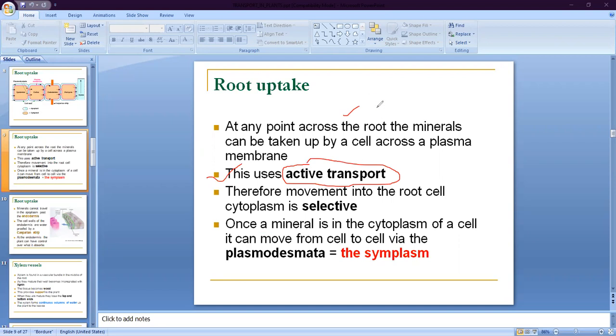In passive transportation, ATP is not required. That type of transportation is called passive transportation. But minerals like magnesium, calcium, copper, and some other minerals require energy for transportation from one cell to another cell.